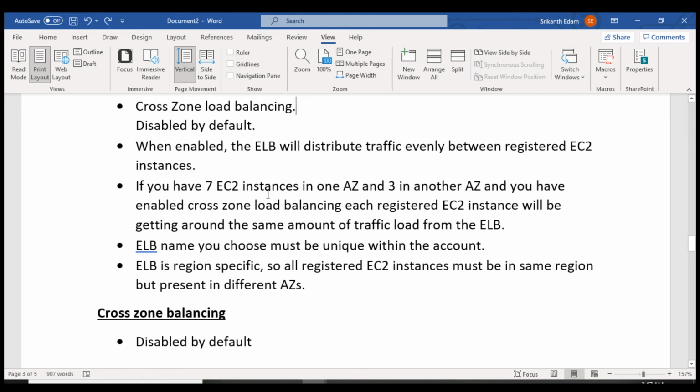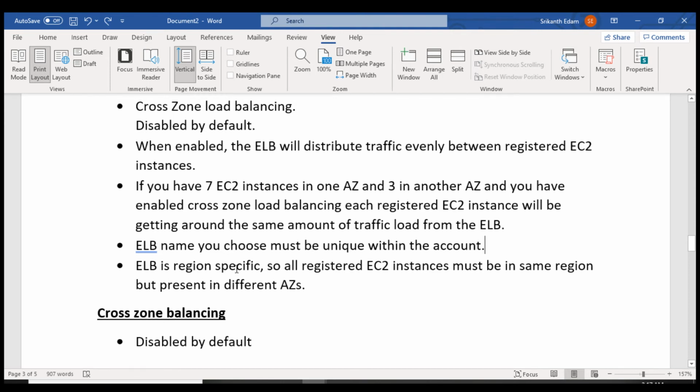If you have 7 EC2 instances in one availability zone and 3 in another availability zone, and you have enabled cross zone load balancing, each registered EC2 instance will be getting around the same amount of traffic load from the Elastic Load Balancer. So this is a good feature, guys. The Elastic Load Balancer name you choose must be unique within the account. So whatever name you configure for the Elastic Load Balancer, it needs to be unique.